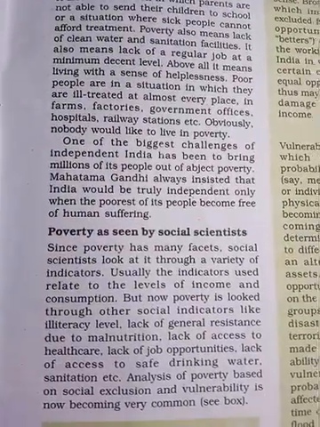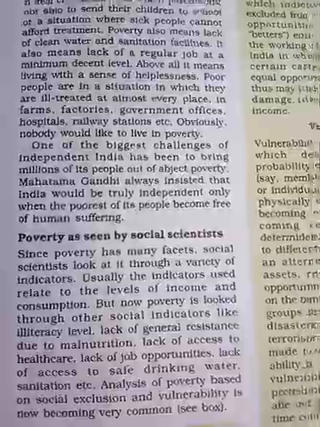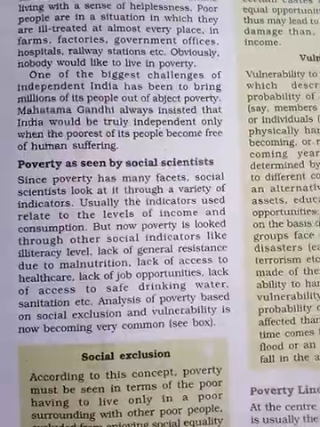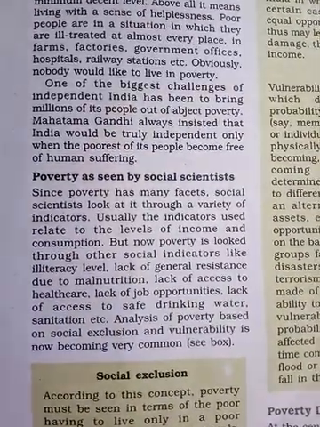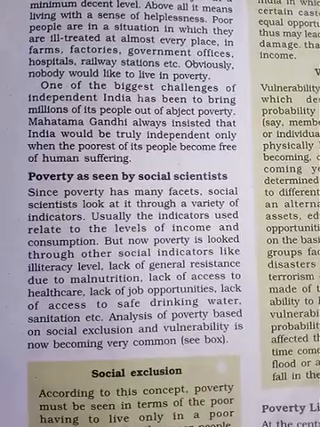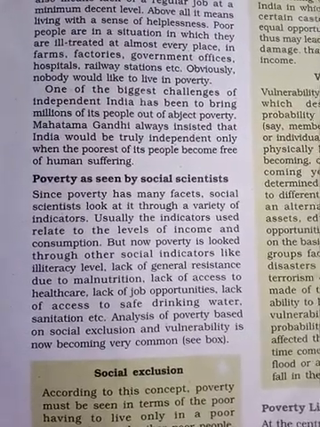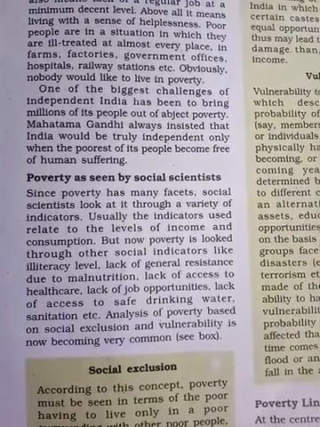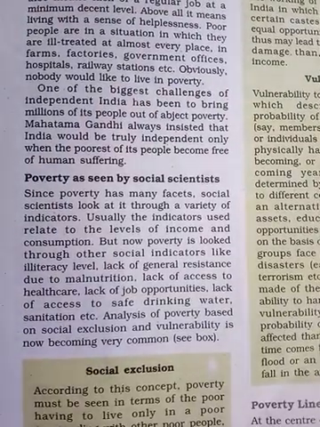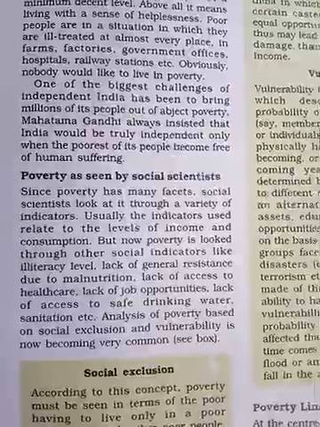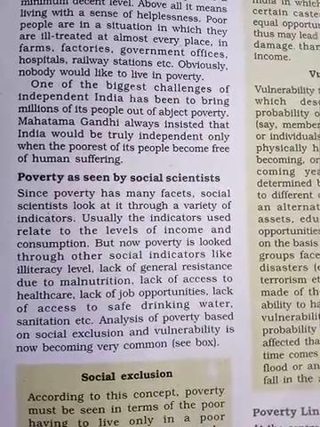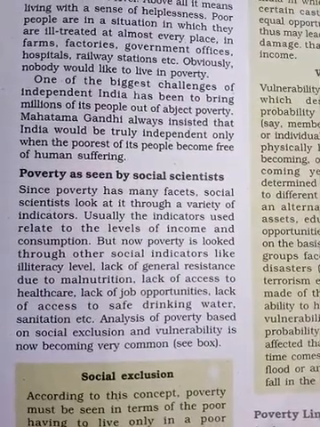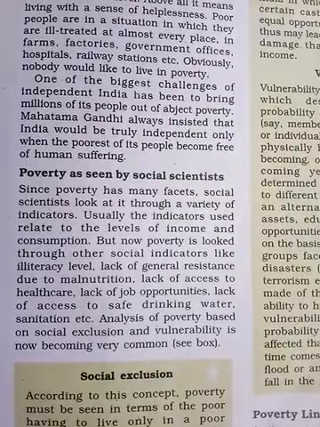Poverty as seen by the social scientists. Let us discuss how social scientists see poverty. Since poverty has many facets, social scientists look at it through a variety of indicators. Usually the indicators used relate to the level of income and consumption. If their income is very low and their consumption is low, then automatically they are called poor.